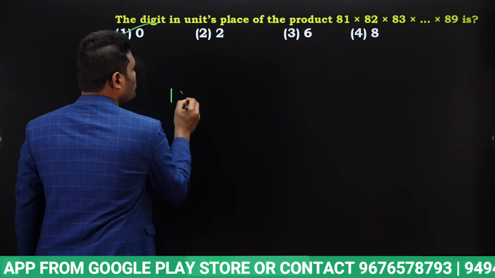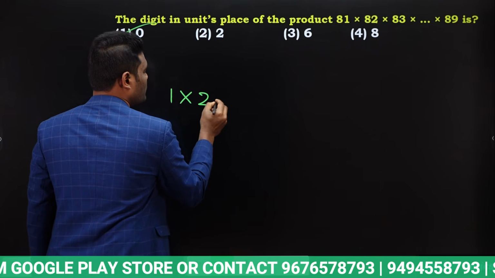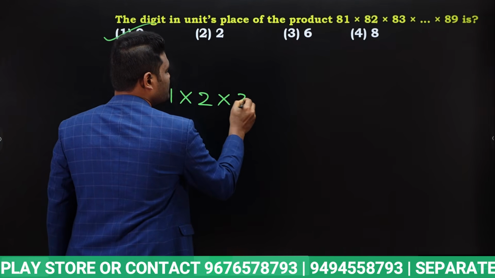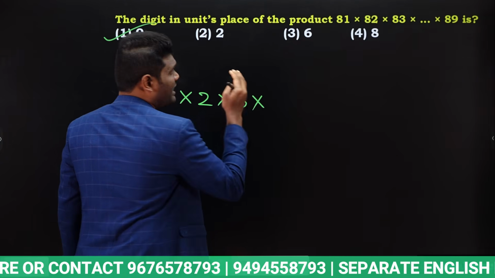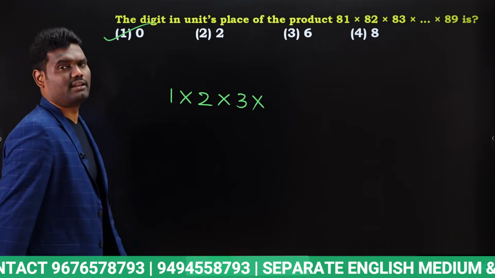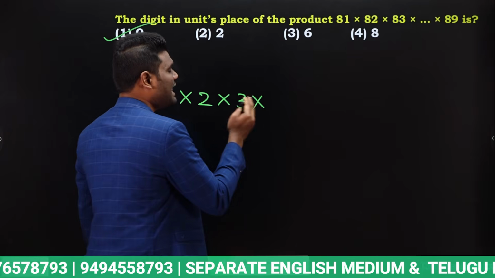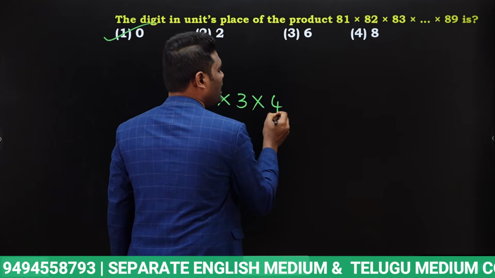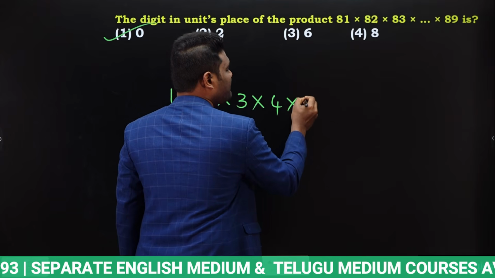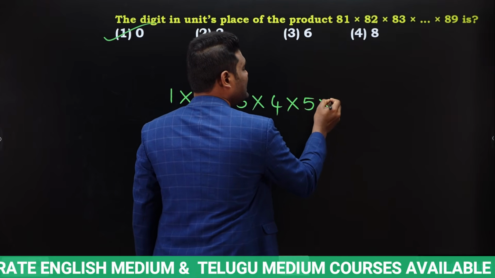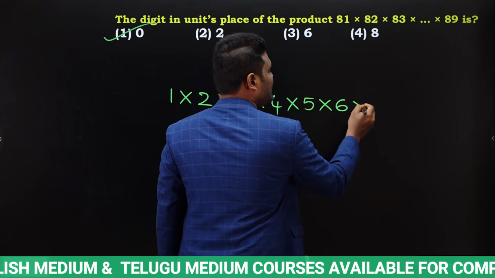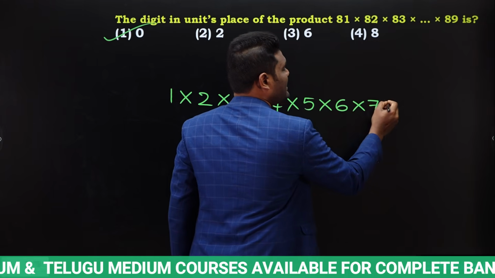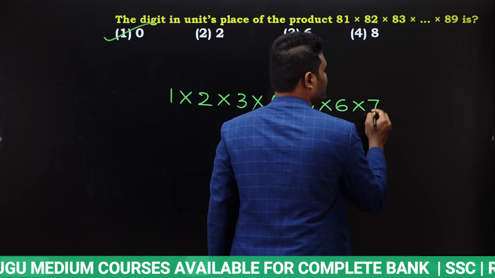In 82, units place 2. In 83, units place 3, and so on till 89. Next we have 84, last digit 4. In 85, last digit 5. 86, last digit 6. 87, last digit 7. 88, last digit 8.